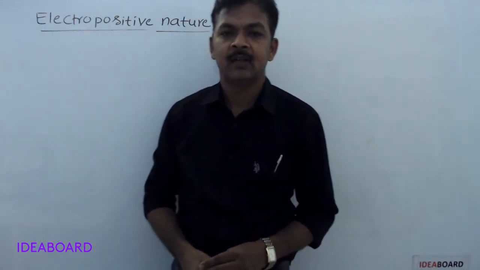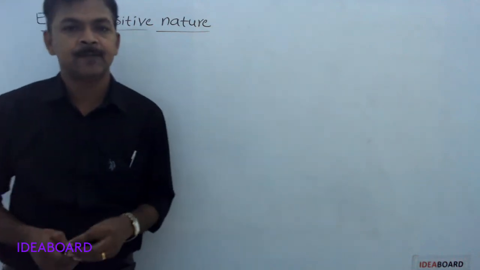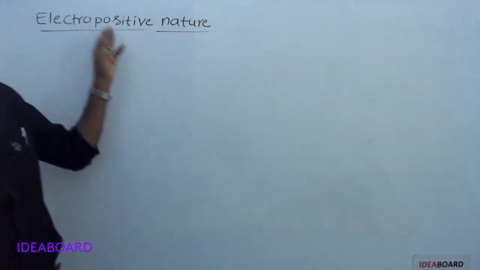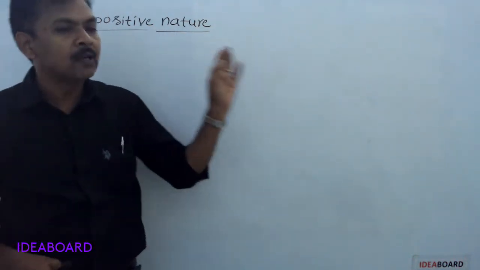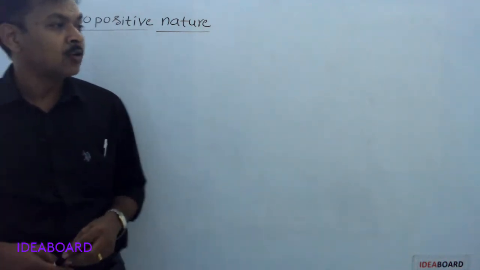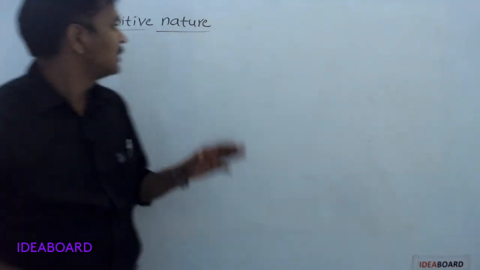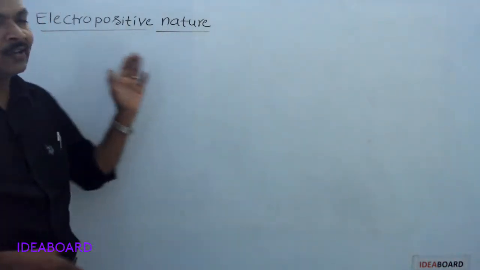My dear students, I have explained so many periodic properties. The next one is electropositive nature, or electropositivity. Electropositivity is the tendency of an atom to lose an electron.